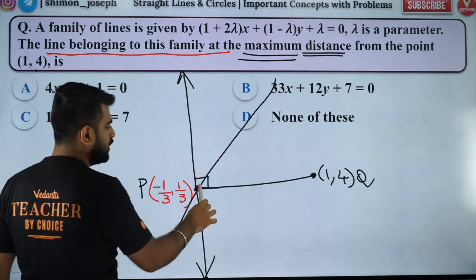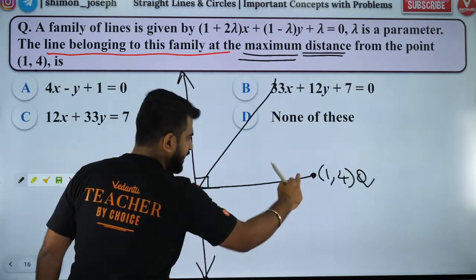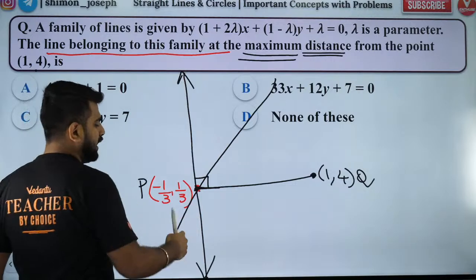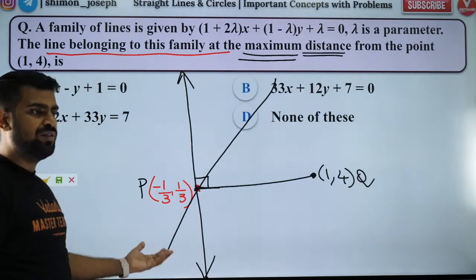Now you can find it. You can find the slope of this line, then find the perpendicular slope, and then you know one point. So you can find the answer.